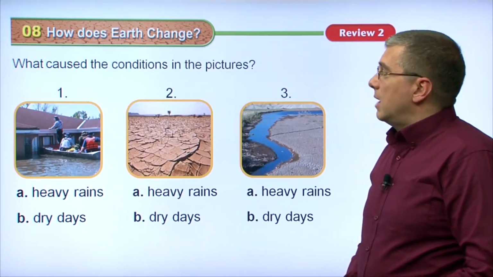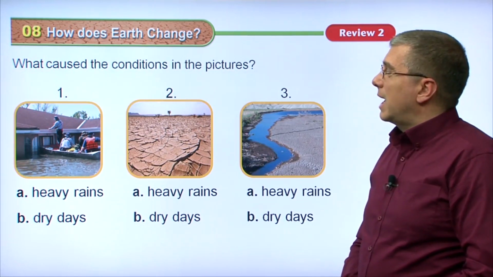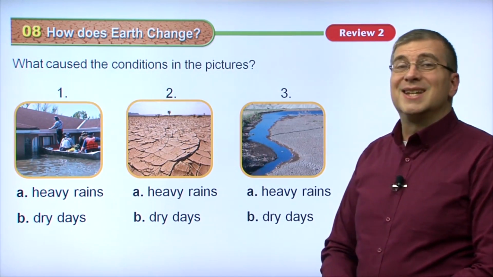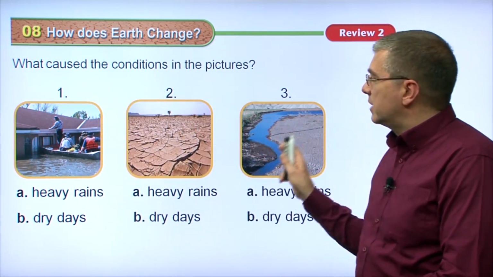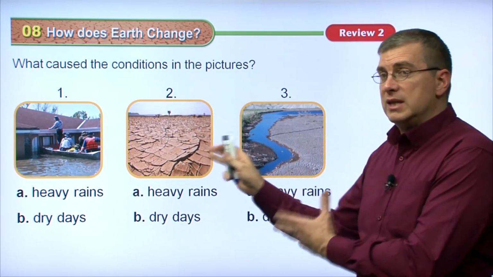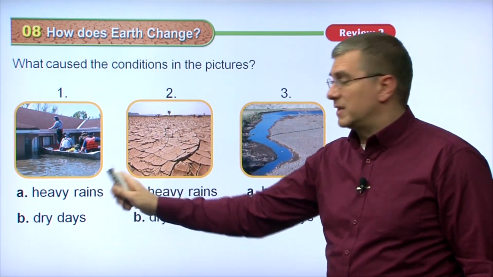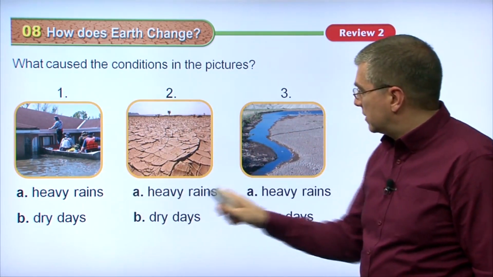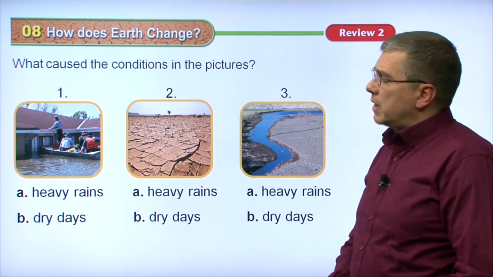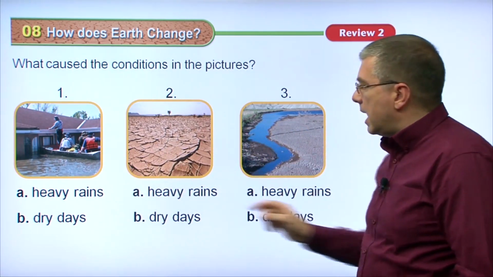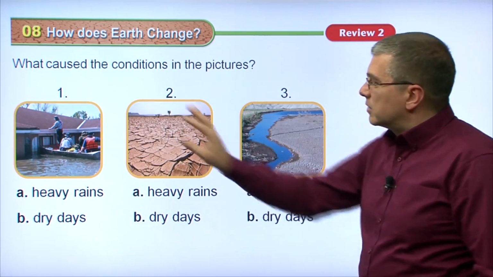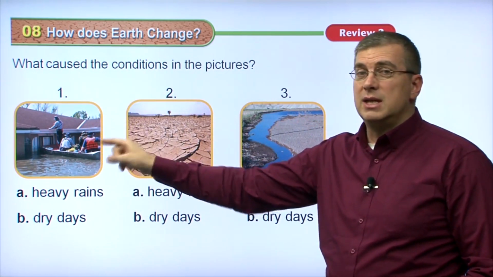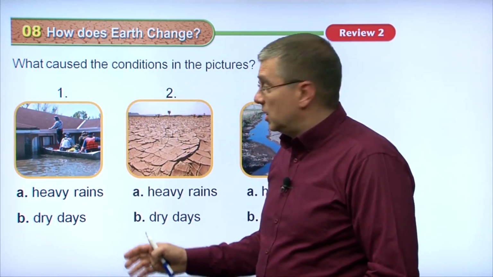Okay. We have here several pictures, and what we have is a question. We need to answer the question here. The question is, what caused the conditions? We have different conditions in each of these pictures. Under each picture, we have a choice, A or B, and of course, these have to go with each picture. The choices are the same for each picture. Basically, A is heavy rains all across, and B is dry days all across. So we have to look at the pictures and figure out which of these two things happened to cause these conditions.